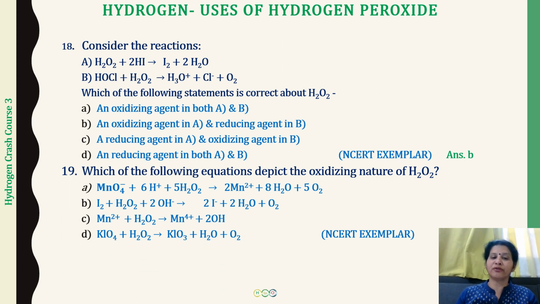All right, so the four choices are given and you have to tell in which of these reactions hydrogen peroxide is acting as an oxidizing agent. When it acts as an oxidizing agent, it is going to get converted either into water or into OH ions. Here oxygen is being evolved, oxygen is being evolved, oxygen is being evolved. The only reaction where we are getting OH ions is the C option. So the correct option is going to be C choice.